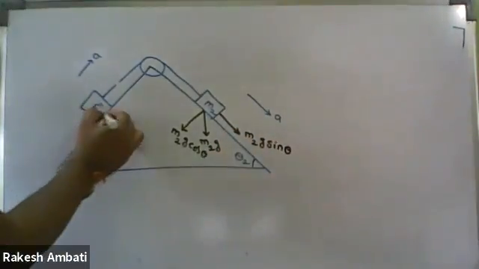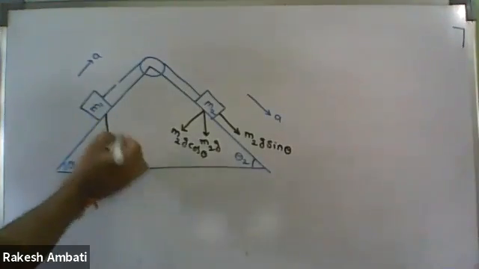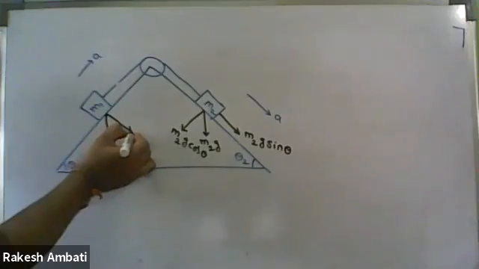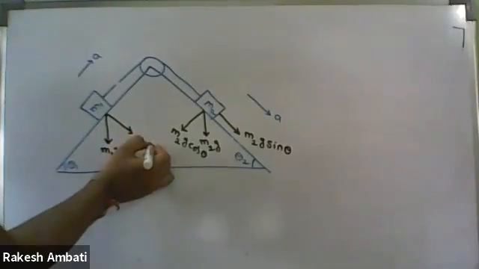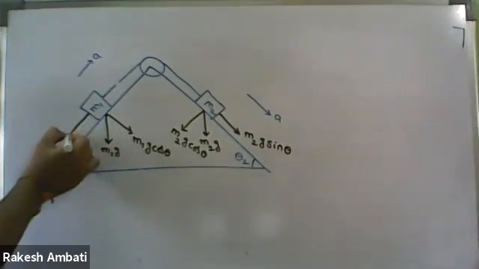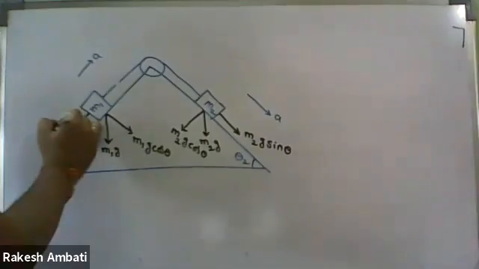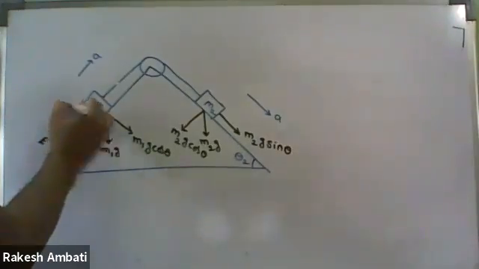In the same way, M1g is the weight vertically downwards; this component is M1g cos theta and this component is M1g sin theta.